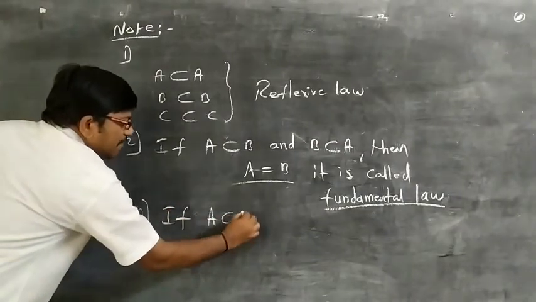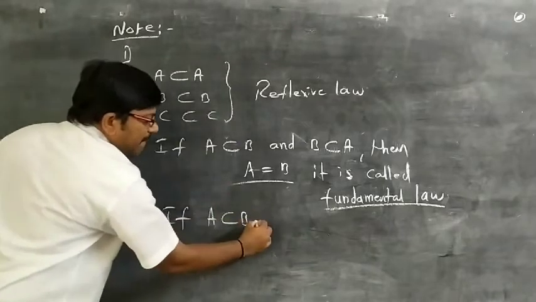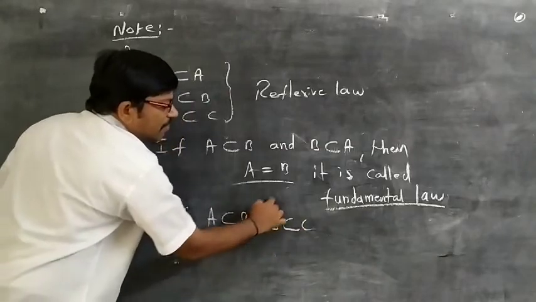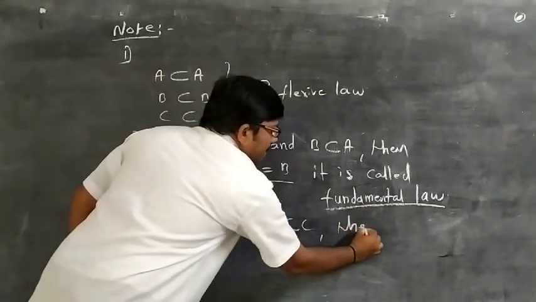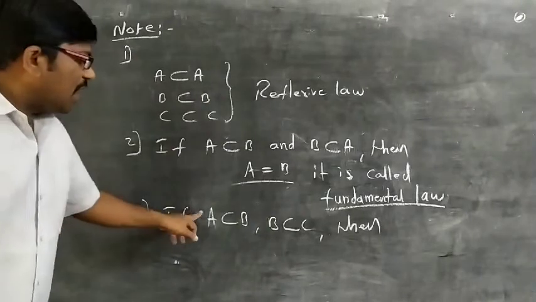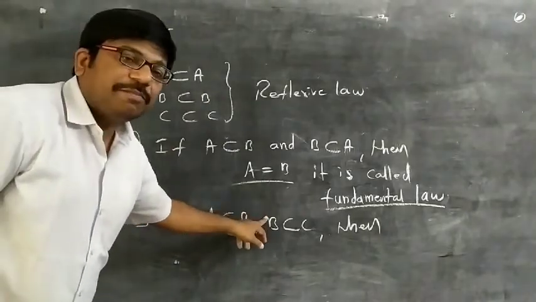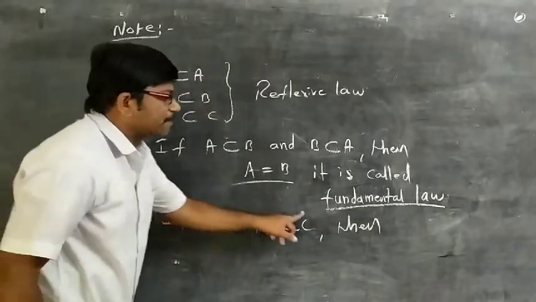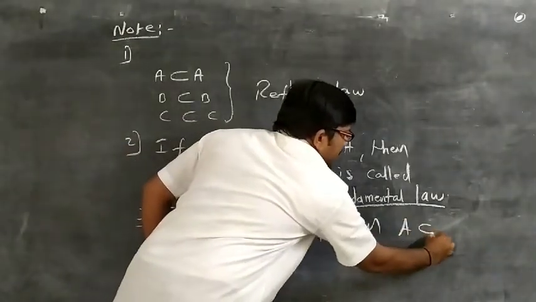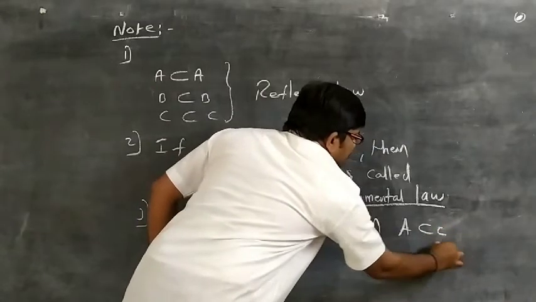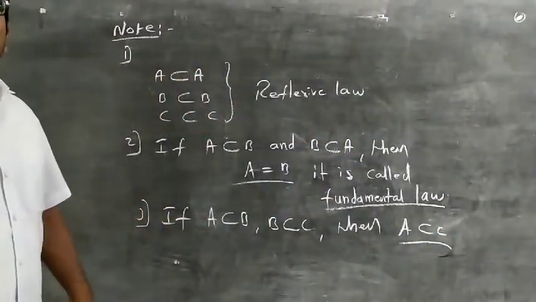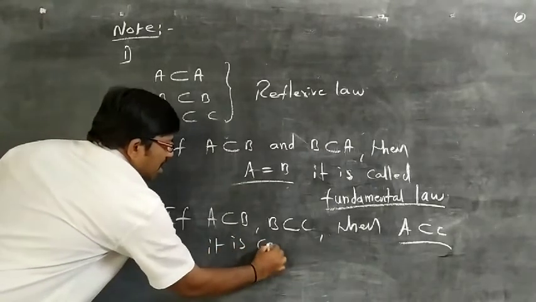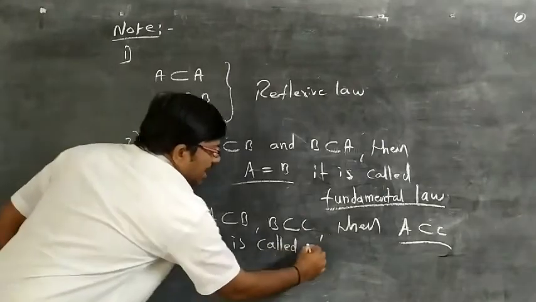If A subset B, all the elements of A are in B, and B subset C, all the elements of B are in C, then observe carefully: all the elements of A are in B and all the elements of B are in C, so all the elements of A are in C. So A subset C. This is very, very important. It is known as the transitive law.